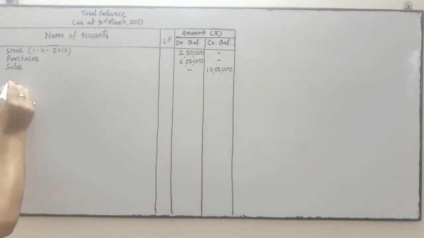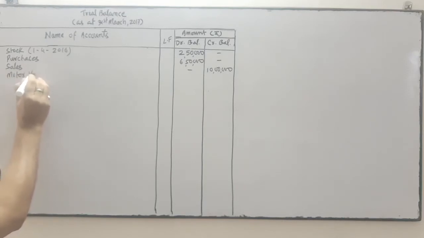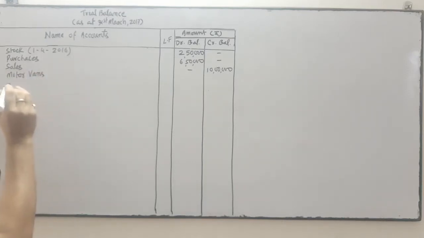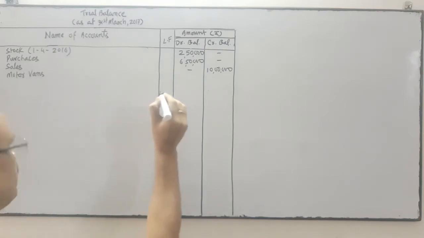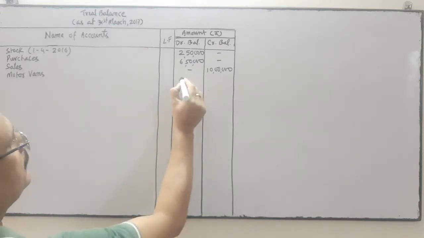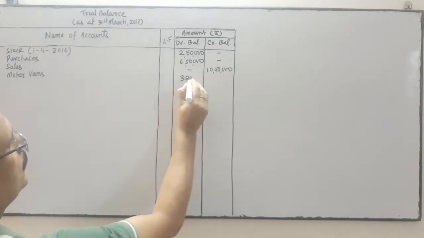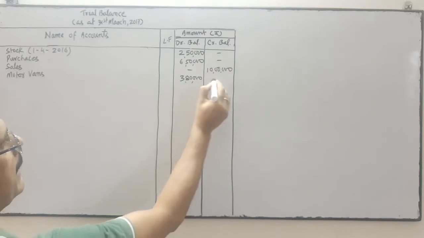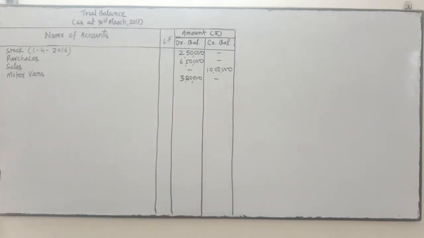Next item is motor van. 3,80,000 is the motor van, an asset, debit side. Correct. Thereafter debtors and creditors.